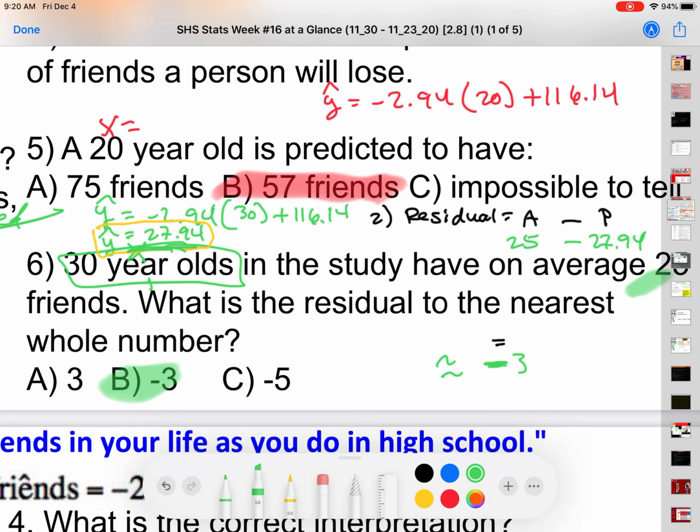So our predicted had 27.94 friends, but then our actual was 25. So our least squares regression line was too high, which means the predicted was -3 or lower than the least squares regression line.